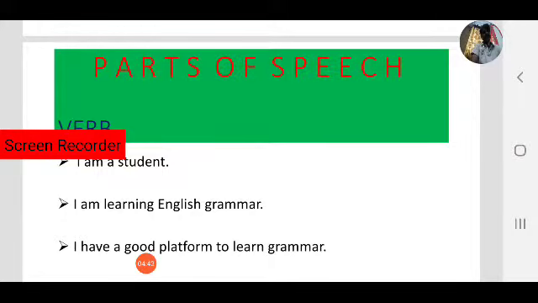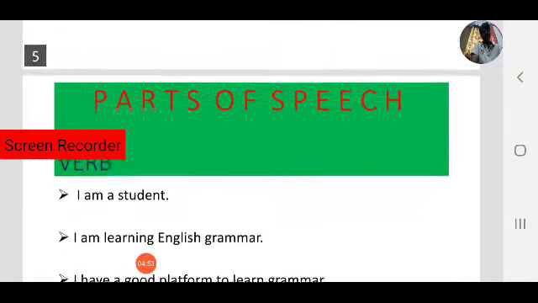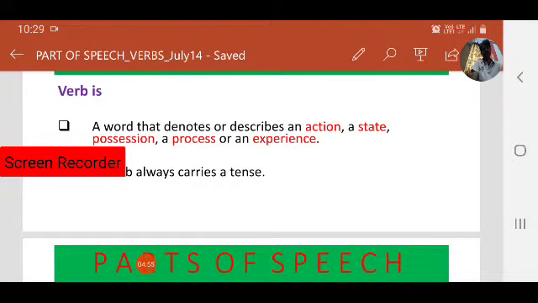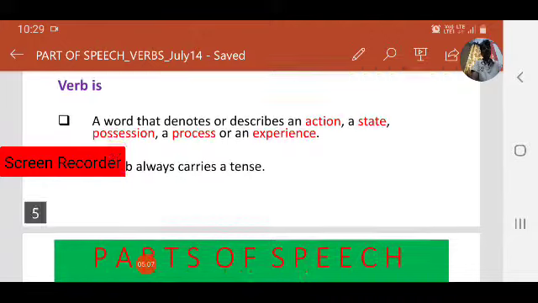Here, what do I have? A good platform. Here, have, that is a possession. That is also used as a verb. Like, a verb is a word that denotes or describes an action, a state, a possession, a process or an experience. Verbs always carry a tense.